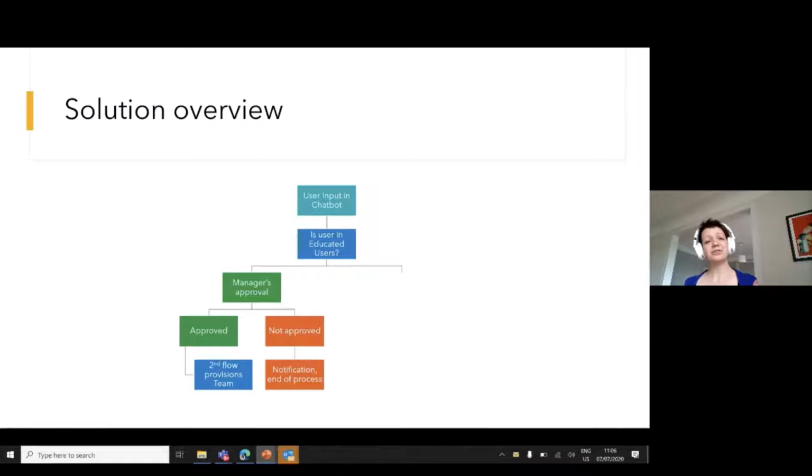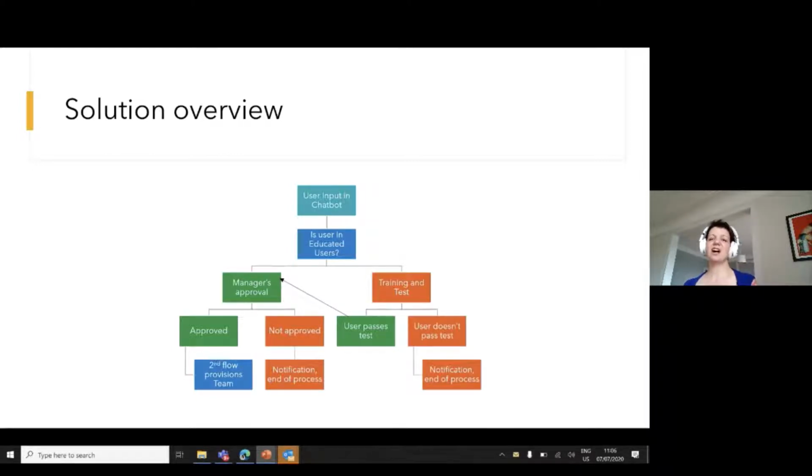If our user is not in the security group of educated users, I want to provide a training and a test. And if the user trains and passes the test, then we go back to the manager's approval, and depending on the outcome, we provision the team or we just send notifications if there is no business need for a new team.